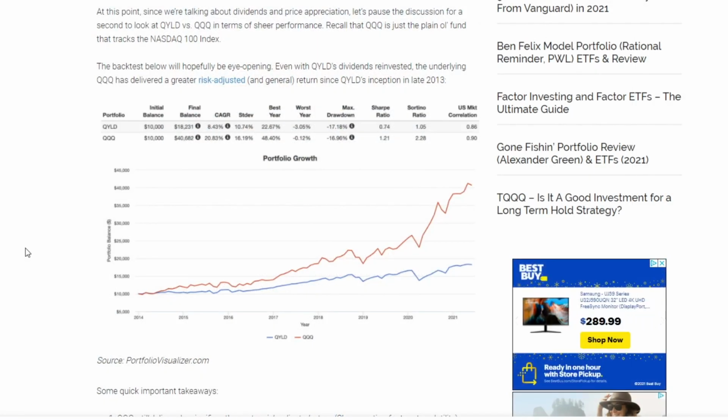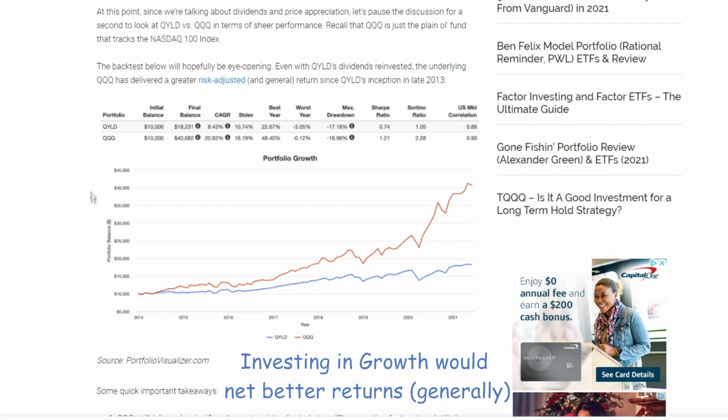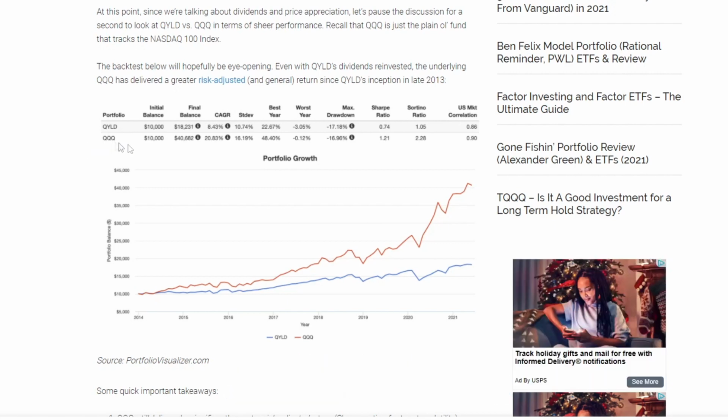And the reason for that is if you're a younger person and you plan on investing in a Roth for 20 or 30 years, why would you limit yourself to the advertised 12% dividend yield? Or if we look at the history, we have growth of 8% from 2014 to 2021. And remember, past results don't guarantee future results. However, if you had just invested in something like a growth stock or a growth ETF using the same index, the NASDAQ QQQ, we have a growth of 21%. So you can see over time, you have a significant increase in your total portfolio value.